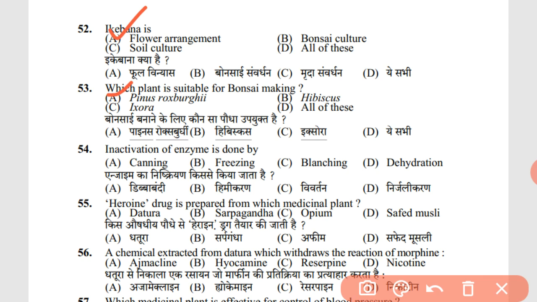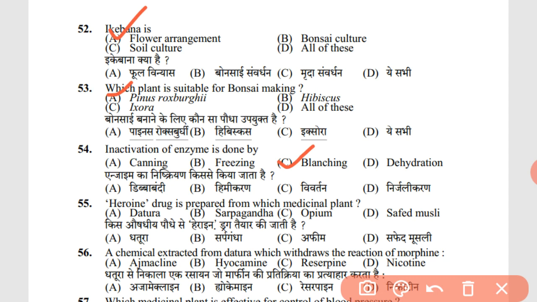Inactivation of enzyme is done by blanching. Blanching is a technique in which hot, high temperature water is used, which inactivates the enzyme, which enhances the color of the product, the vegetable or the fruit, and it helps in proper storage also.